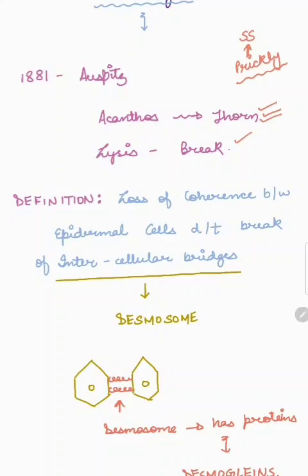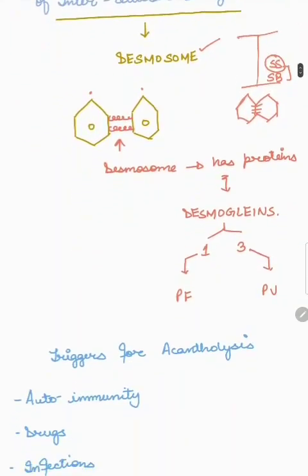We know that of all the layers of the skin, we have the stratum spinosum and the stratum basale, which is known as the Malpighian layer. In stratum spinosum, we have a lot of intercellular bridges. These are the desmosomes. So what is a desmosome? A desmosome is a structure which will hold two epidermal cells together, and this desmosome has proteins.